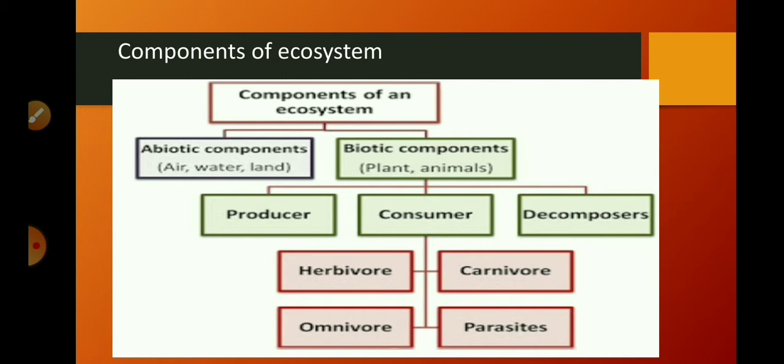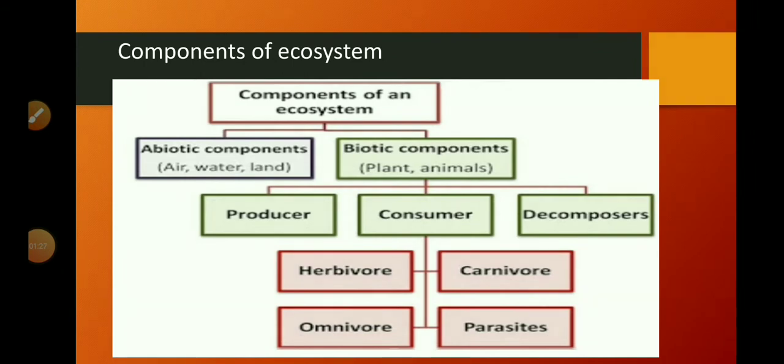Consumers can be classified as herbivores, carnivores, omnivores and parasites. Herbivores means plant eaters. These are the organisms which get food by eating producers, by eating plants. Examples are goat, deer, cow, grasshopper, etc.